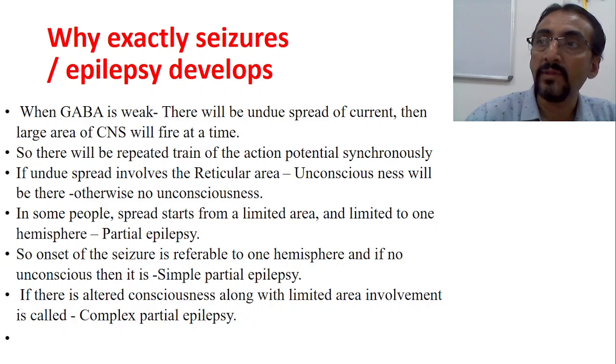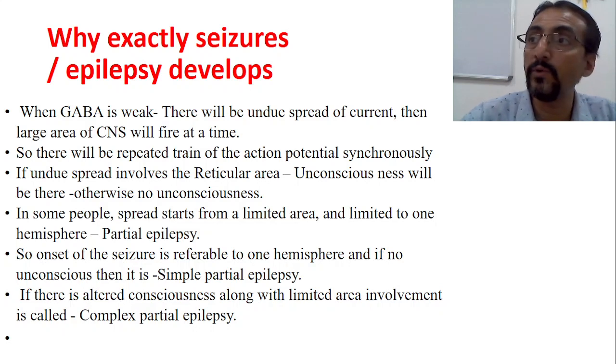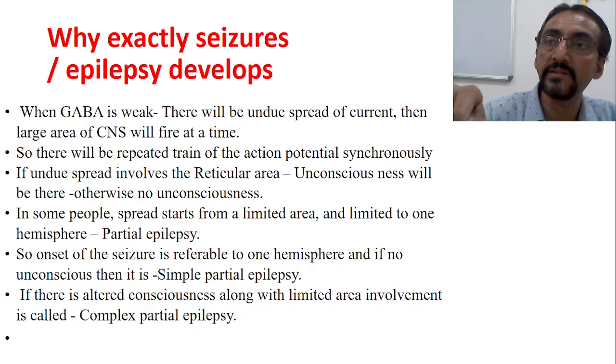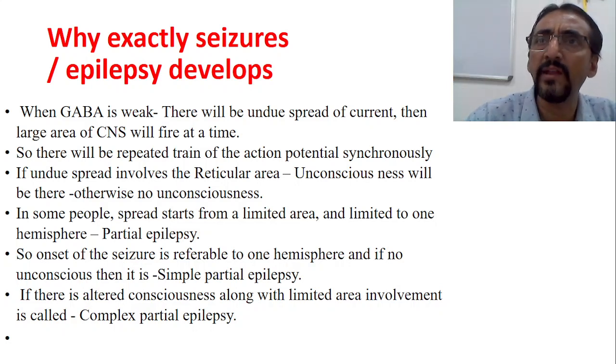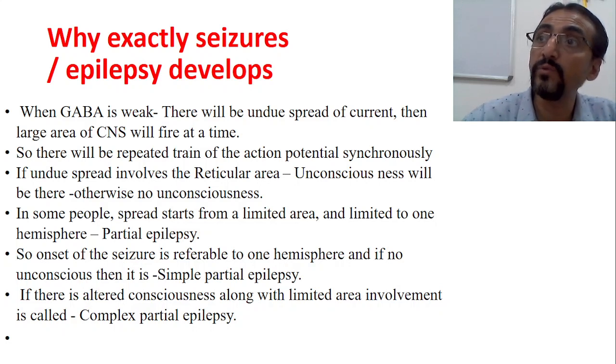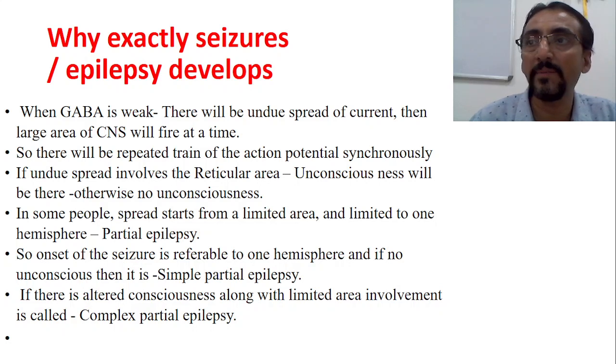Depending upon the force and intensity of that abnormal electrical discharge, it will spread. Sometimes the abnormal electrical discharge starts, travels only a few centimeters, and stops there. Then the presentation in the patient will be very slight, because it is not involving more areas or more centers. Sometimes the abnormal electrical discharge starts from the right side and spreads to the left hemisphere also. Then it is obvious that the presentation will be more.